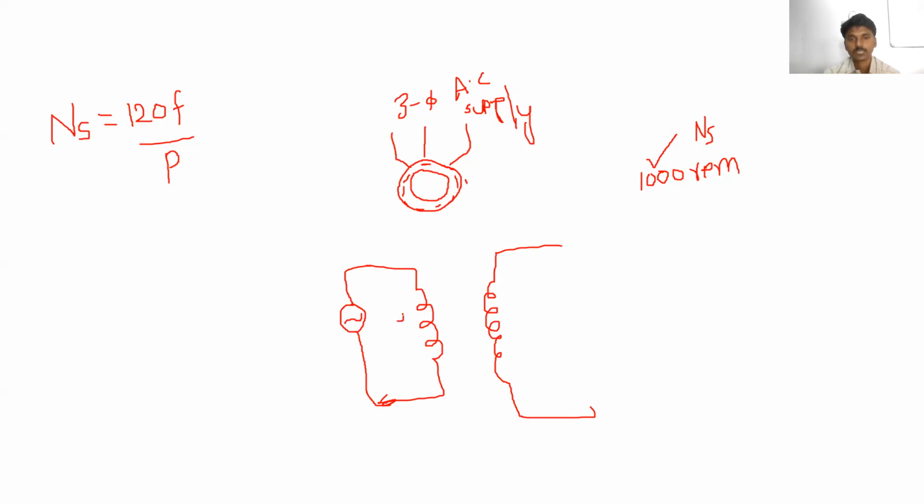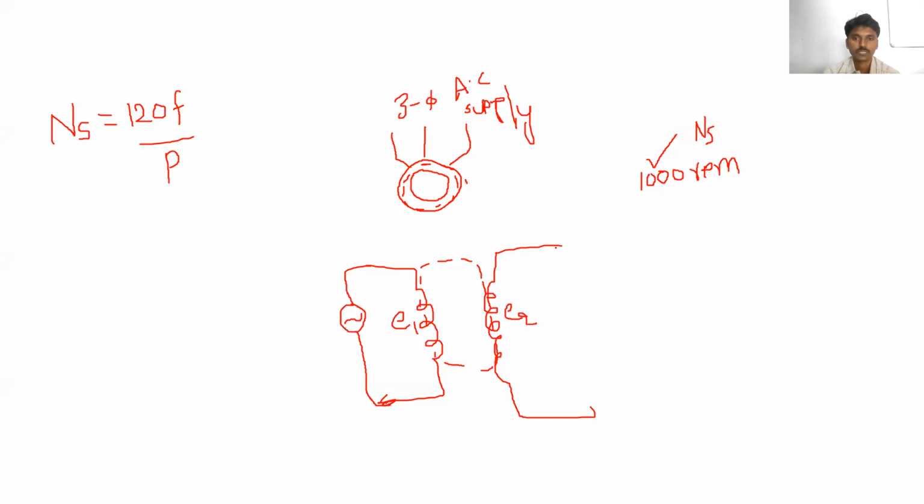The EMF is induced across the primary winding of the transformer. As per the operating principle of the transformer, the EMF is induced across the secondary winding also. When this flux cuts the number of turns in the secondary winding, the EMF is induced. That EMF is represented by E2.